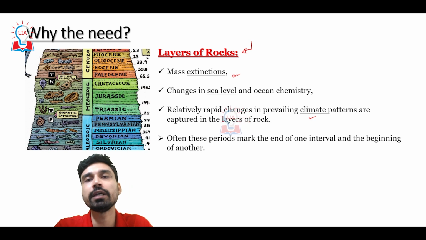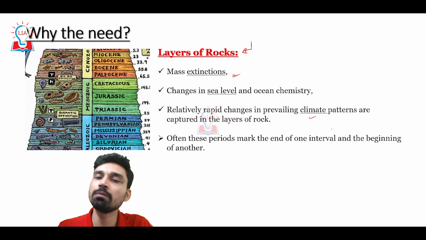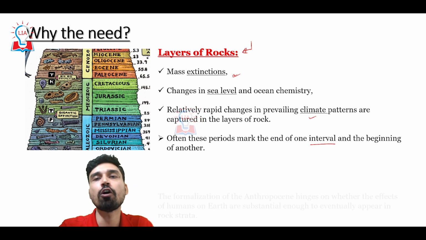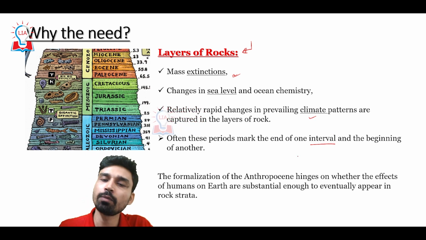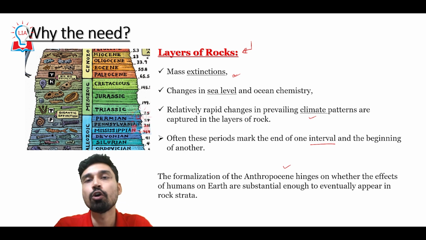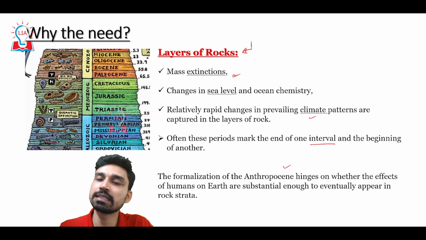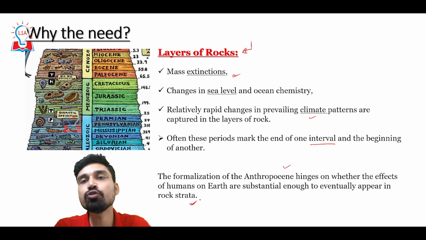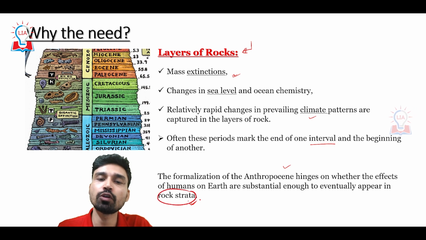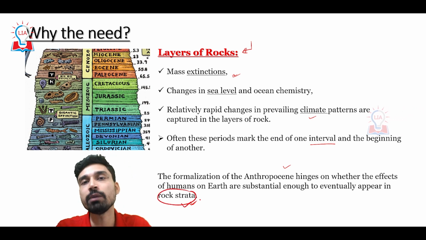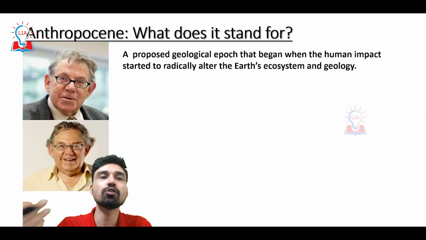All these changes are captured in the layers of the rock, and often these periods mark the end of one interval and the beginning of another. Thus, the formalization of the Anthropocene epoch hinges on whether the effects of humans on Earth are substantial enough to eventually appear in the rock strata, because this is the most important criterion for classifying the Earth's history into a new age, eon or epoch. Whatever changes have occurred in the past few hundred years should be captured by the layers of rock, or strata. If these changes have not been captured in the rock layers, there is no basis for the new classification.